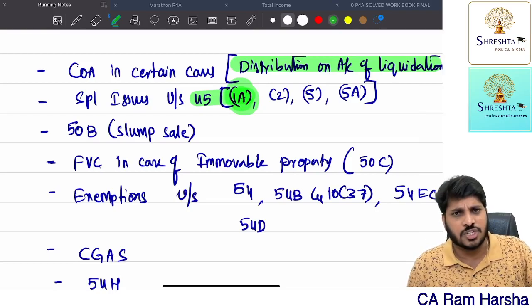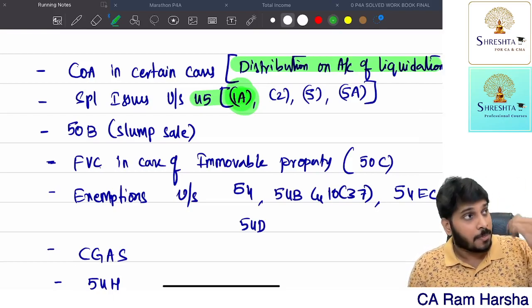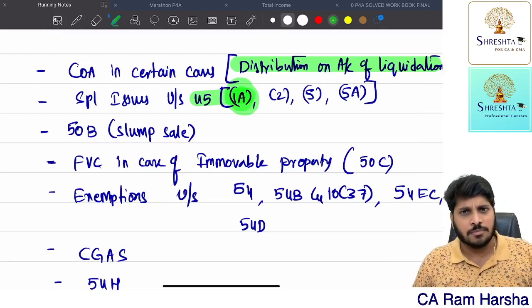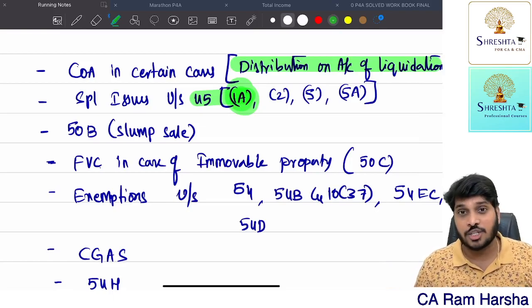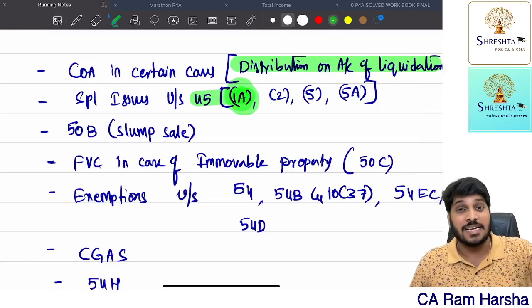For non-depreciable assets, what is the cost of acquisition? If you purchased, then whatever price you paid. If you got it from a previous owner, then the cost to the previous owner. So the cost of acquisition provision is the same. If it is long term, from which date will you consider? Long term or short term? From the date when you purchased, or from the date when the previous owner purchased, till